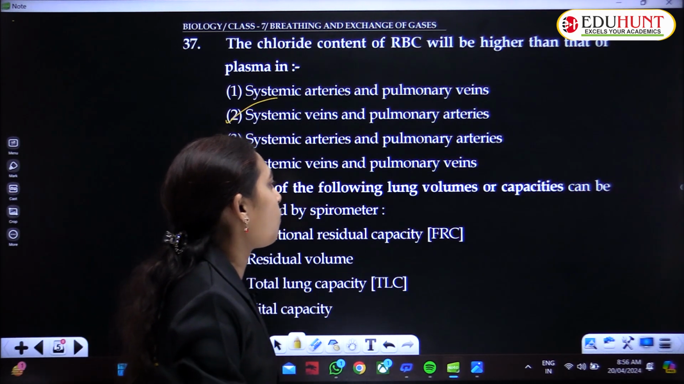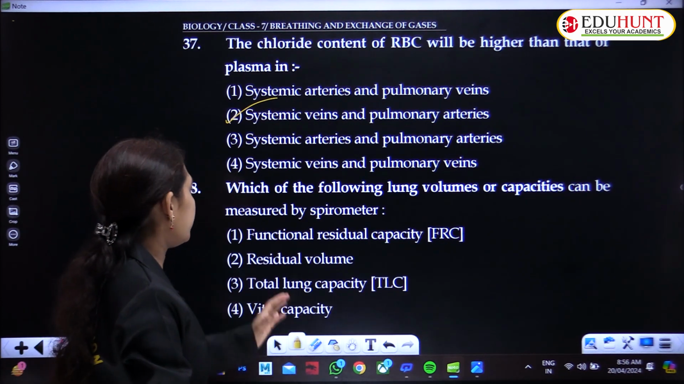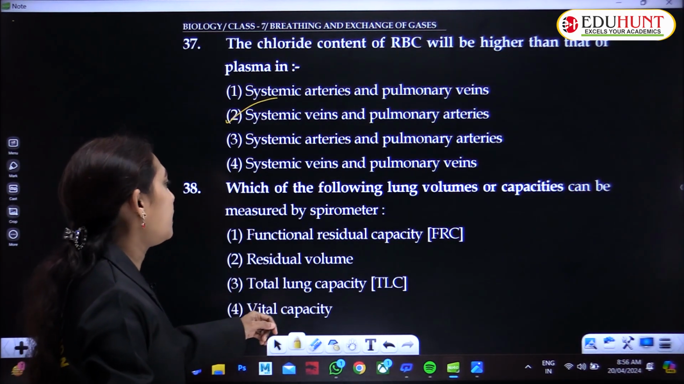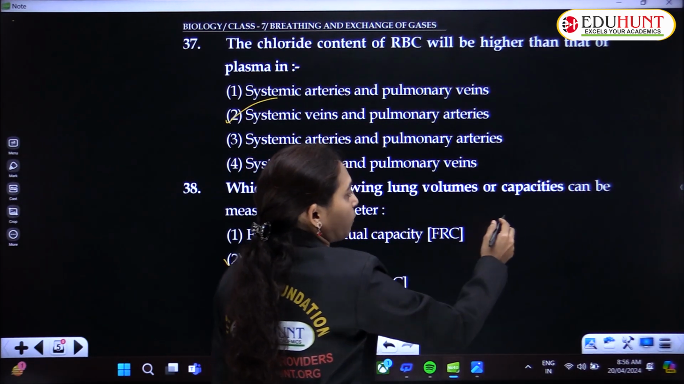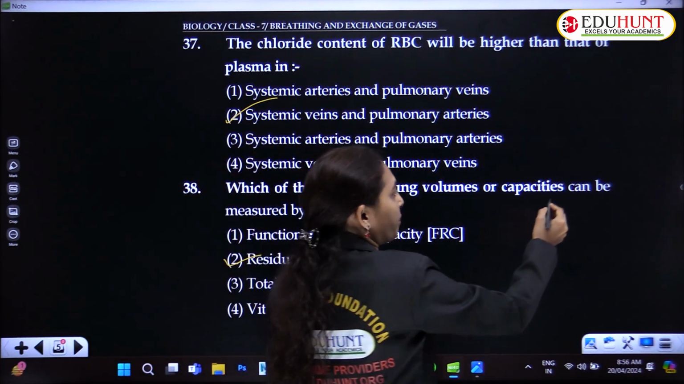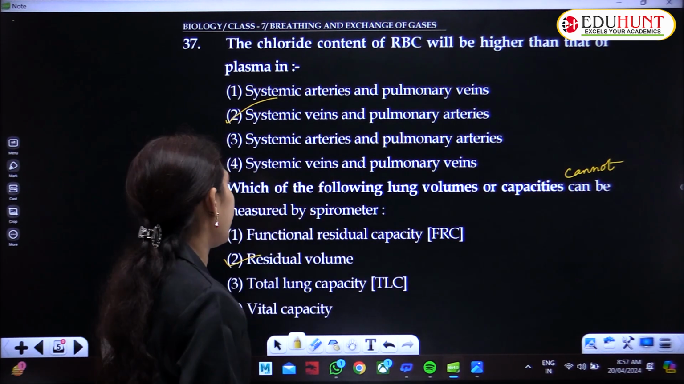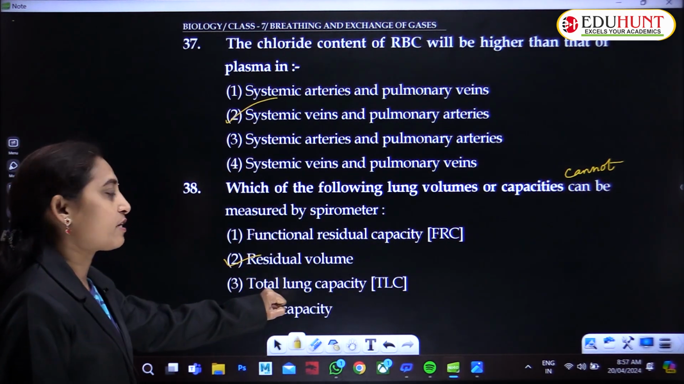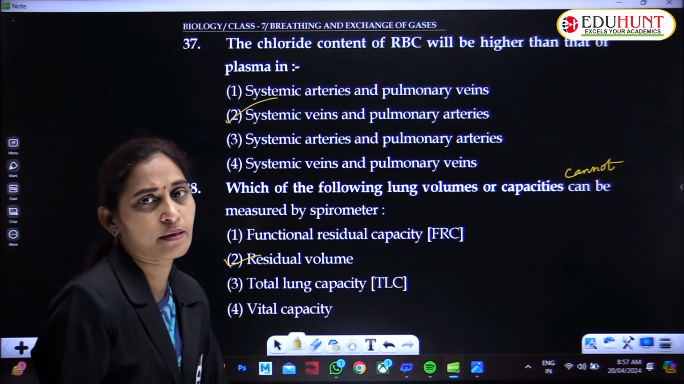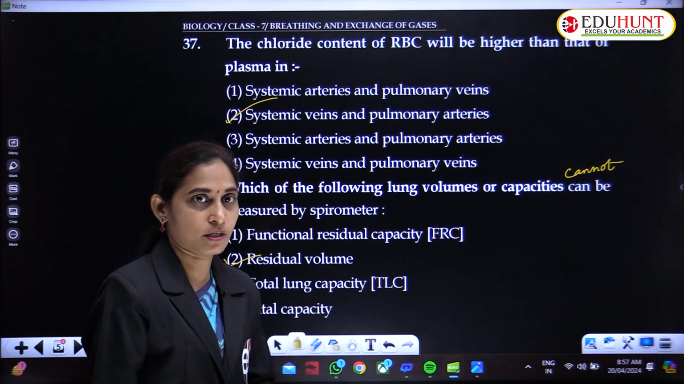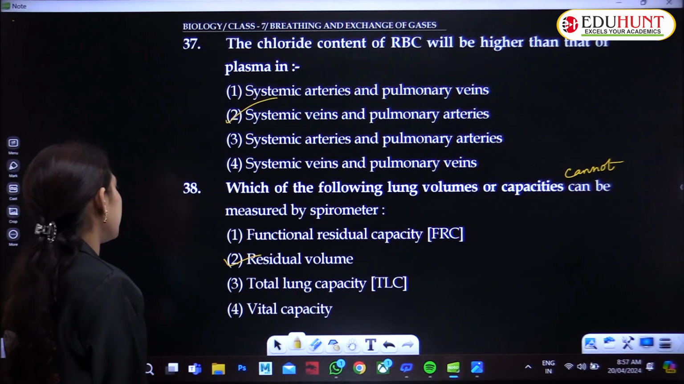Which of the following lung volumes or capacities can be measured by spirometer? These can all be measured by spirometer except the residual volume. Here the question must be asked as cannot be measured by spirometer. Functional residual capacity, tidal volume, total lung capacity and vital capacity can be measured using a spirometer. But residual volume cannot be measured using a spirometer.